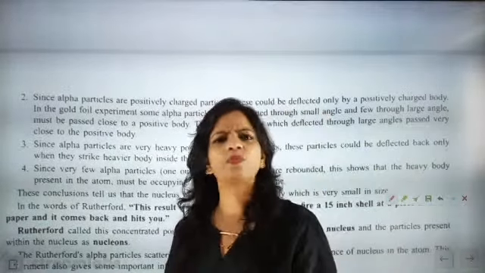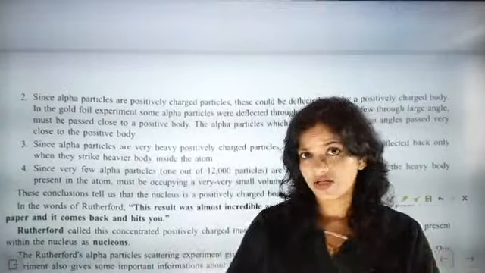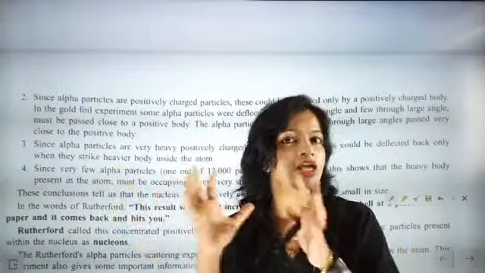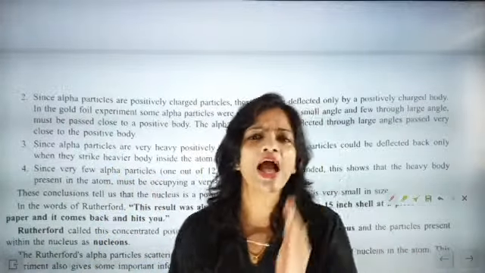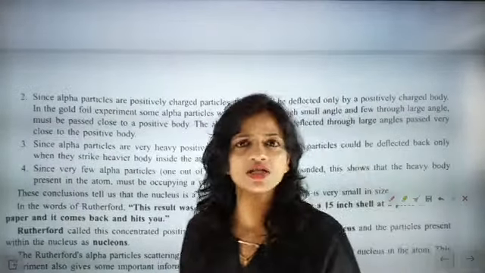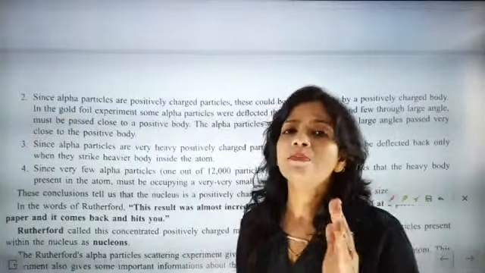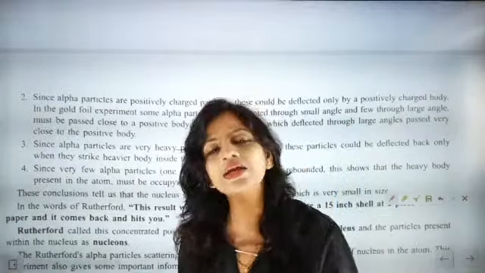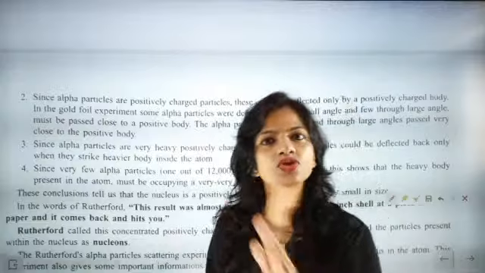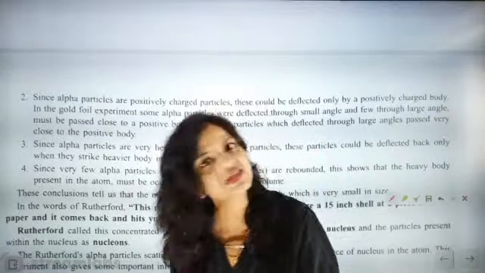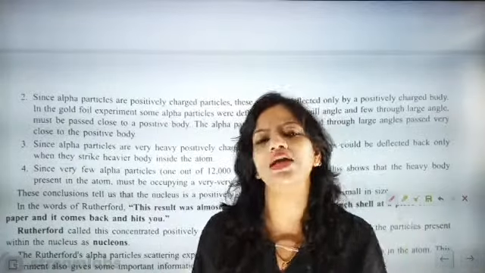See, Rutherford expected that if J.J. Thomson's concept is correct, then alpha particles are very heavy positively charged particles, and the thin gold foil will have positive charges but in a scattered way. The positive charge will not be effective enough to make the rays strike back. But to his surprise, the rays were striking back.